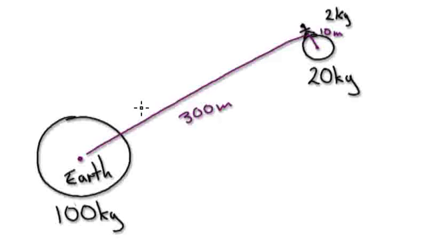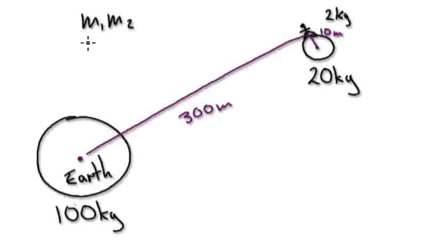Now, okay, let's put some values in here. Let's say the moon weighs 20, the Earth weighs 100. I know it's silly, but let's just say that. You weigh, let's say, 2 kilograms. The distance on the moon, between the center of the moon and you, is 10. The distance between Earth and you on the moon is 300. So let's have a look at this.